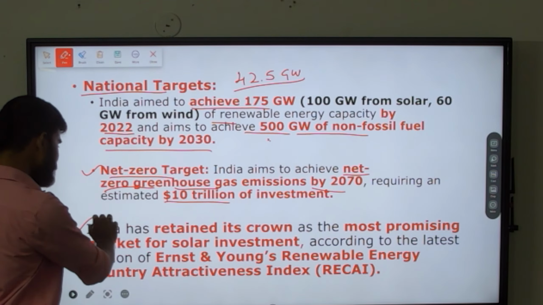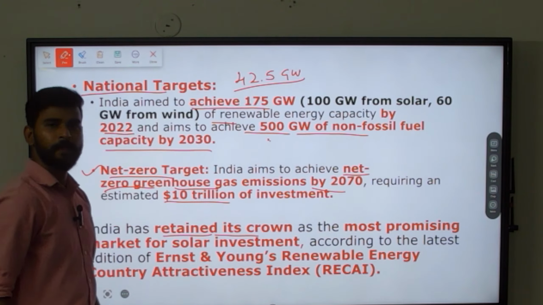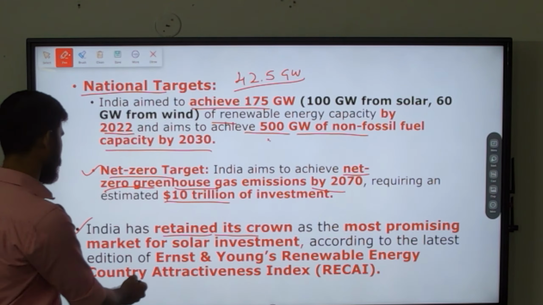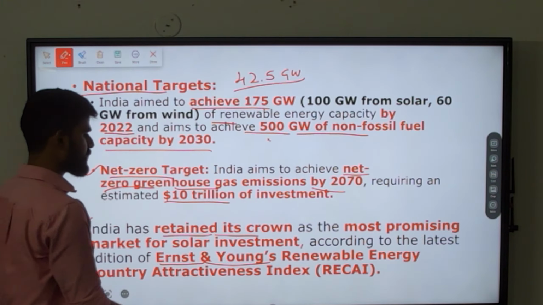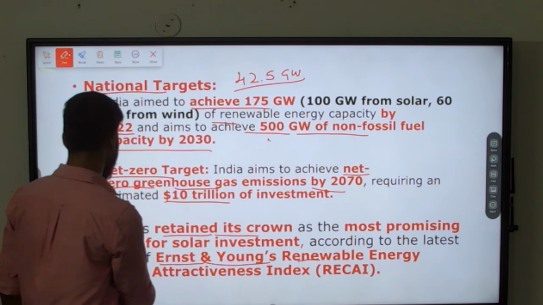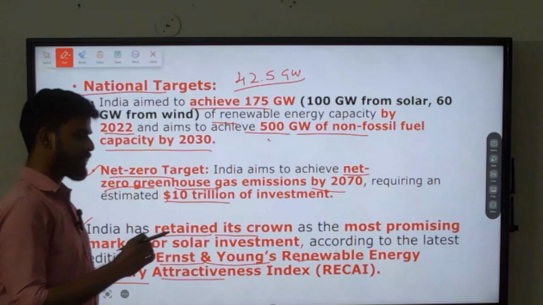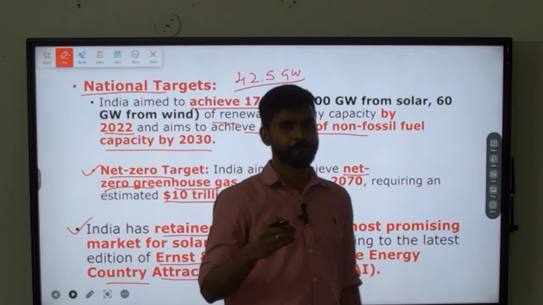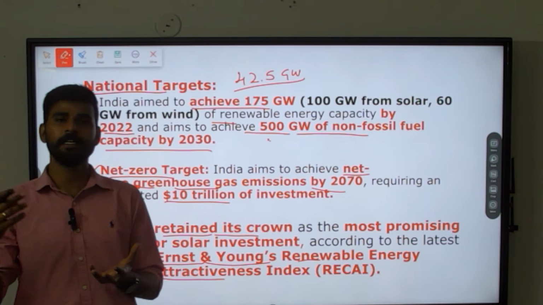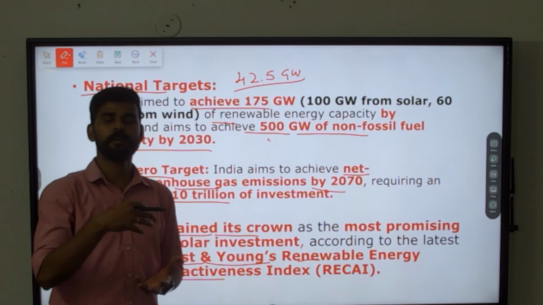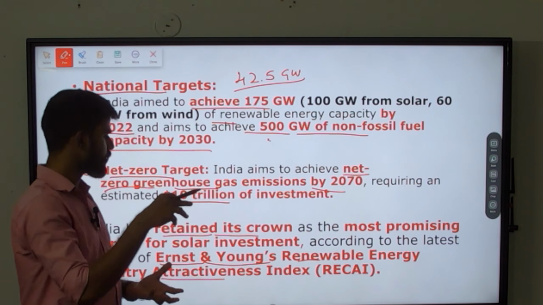Other than that, we also have an index released by Ernst and Young, an agency which releases the renewable energy country attractiveness index. If a country has renewable energy potential, then multiple countries will be investing in that particular region.